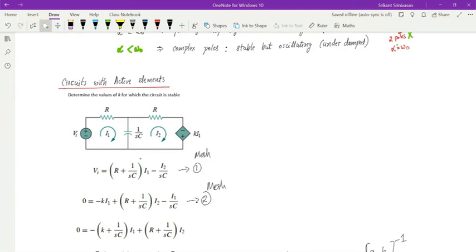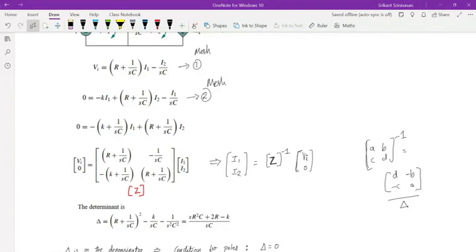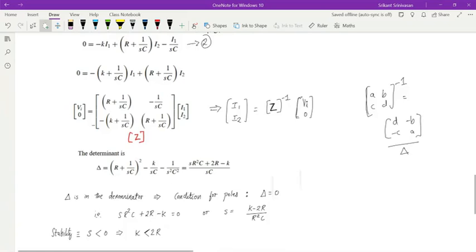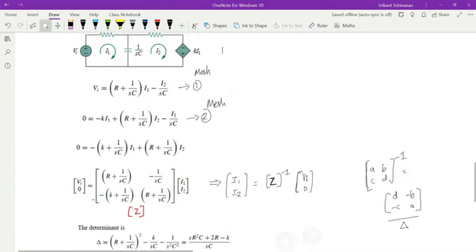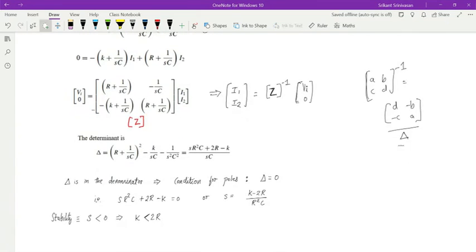So then I have to find out the bounding condition on K, for example. And then I could solve this set of equations. This is nothing but voltage and current. Based on that, you find out the values of currents. And then there is a determinant. You have to make sure that the system does not become unbounded. If the determinant goes to 0, then this value becomes infinite, and if this value becomes infinite, it is an unbounded system. So for it to stay bounded, you have to keep the determinant finite. And based on that, you get some simple answer.